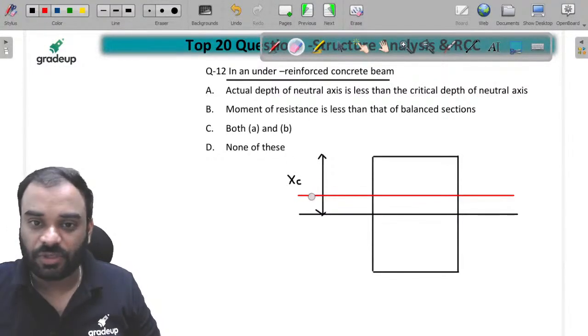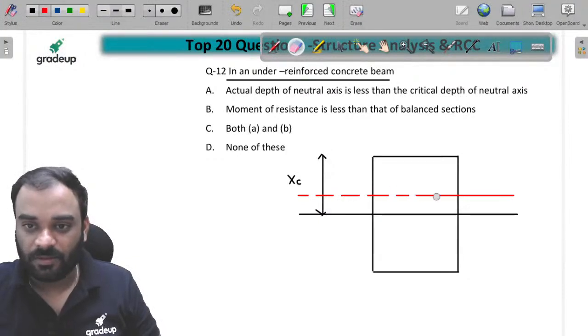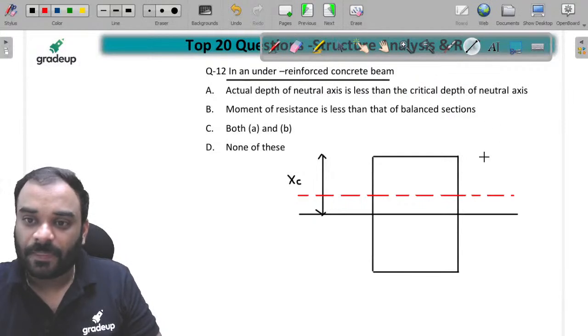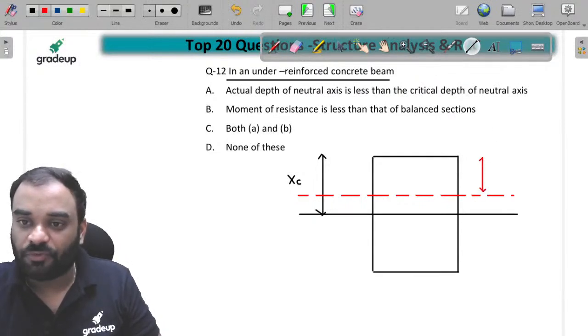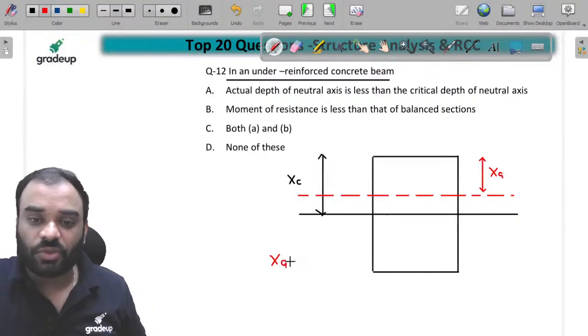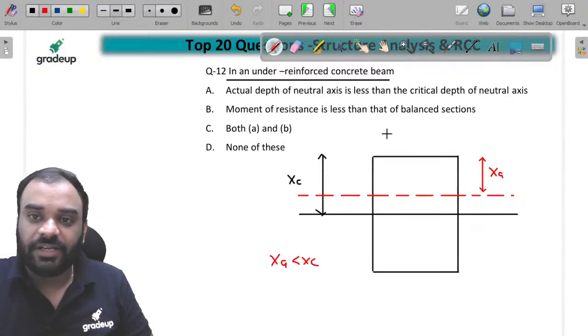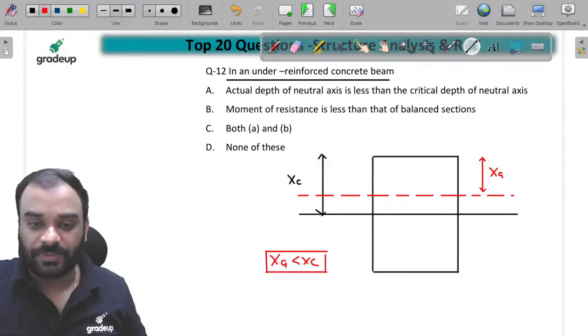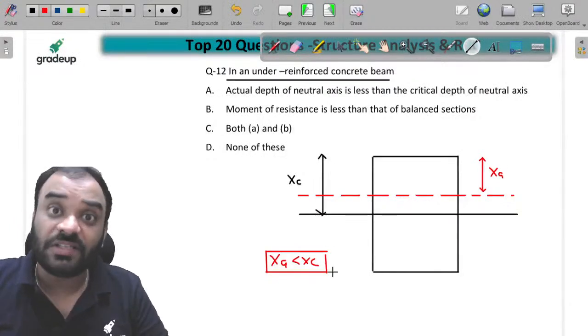Kishore is saying sir it will be C. Okay, you can see here guys, this is our actual depth of neutral axis, which is Xa. Now we know that in case of under reinforced section, your Xa is always less than Xc, right? This is the first condition by which we can say that our steel will fail first over here, and that particular failure is ductile failure.